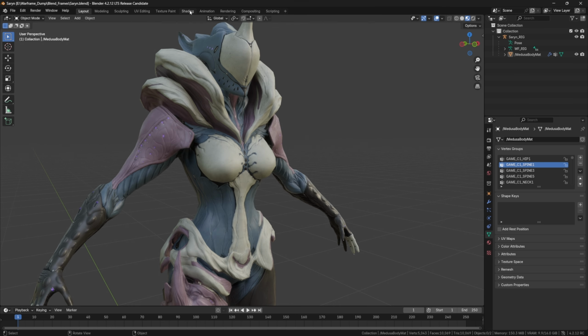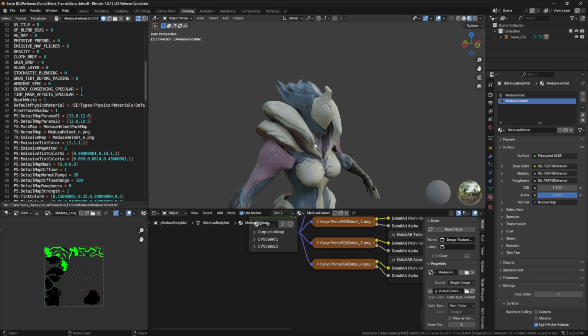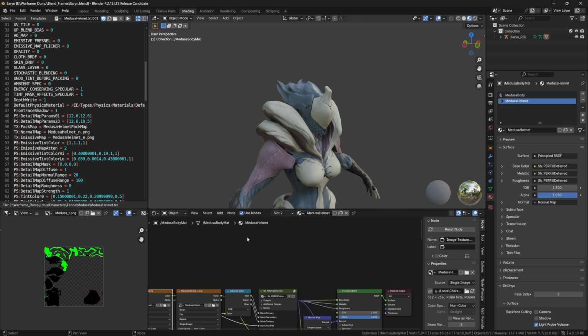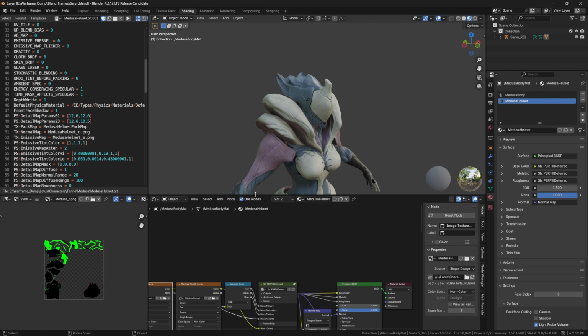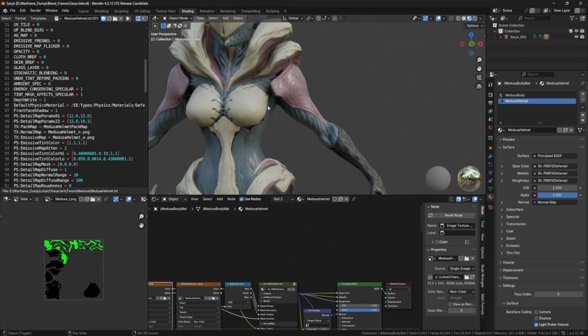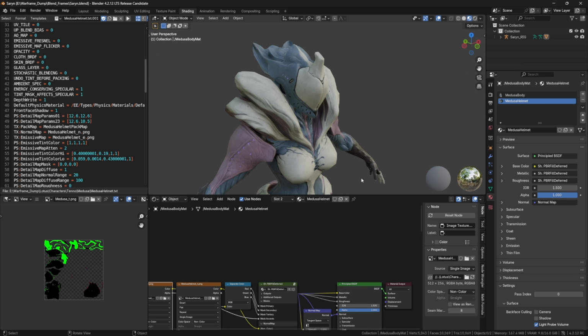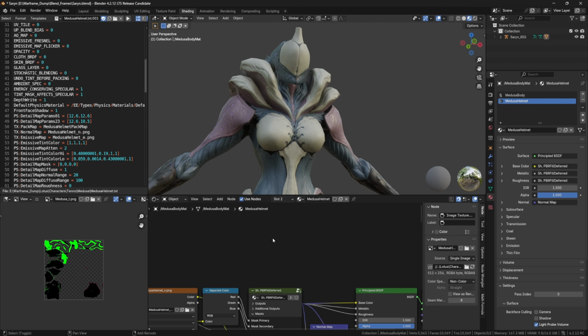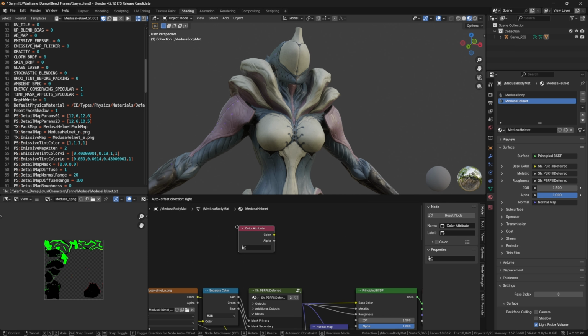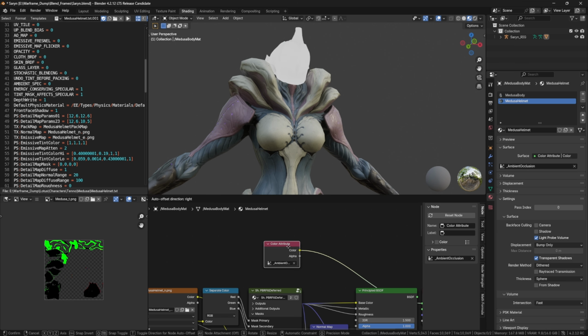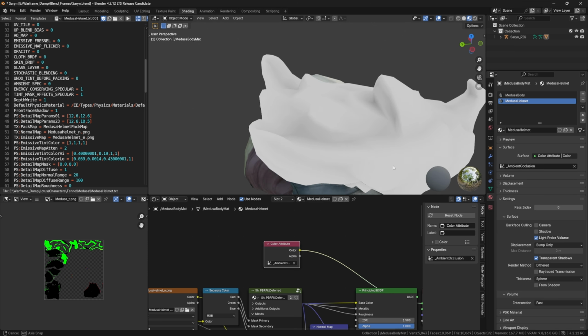And what we're going to do is go under the shading tab again, and this next phase is optional. You do not have to do this. I prefer to do this because it makes everything look a little bit better when it's in a baked lighting area in VRChat. So I'm going to do Shift A, then color attribute, and then select ambient occlusion. And now I have the ambient occlusion.